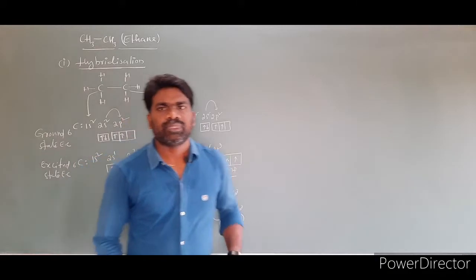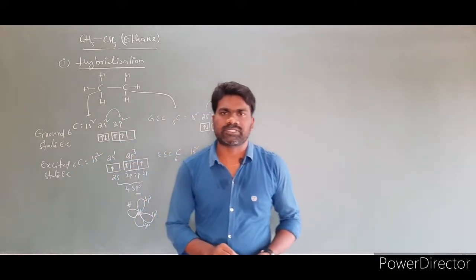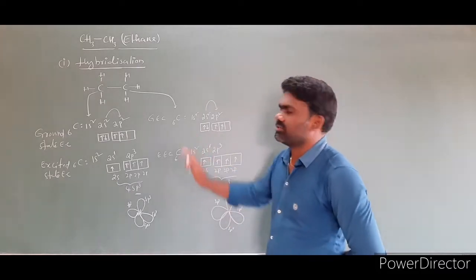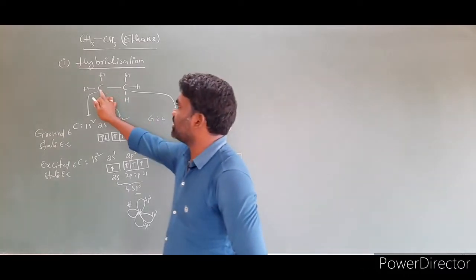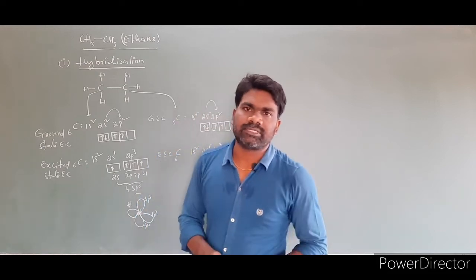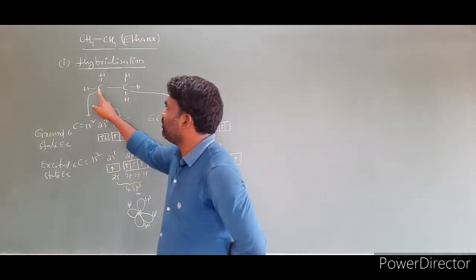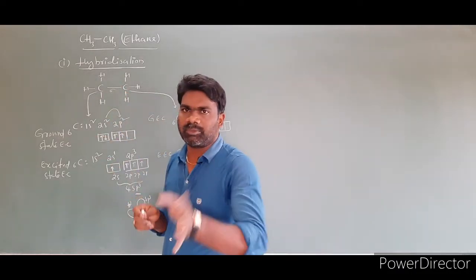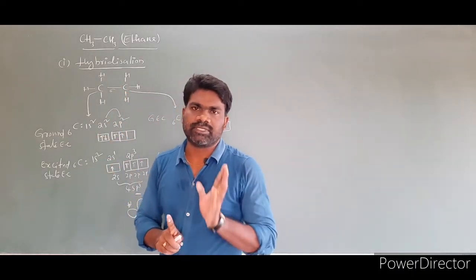So this is the hybridization step. The first step is the hybridization step. Now even by looking at the molecule we can tell the hybridization. This carbon is undergoing sp3. How many sigma bonds are there? The number of sigma bonds is its hybridization. This is the first one. The first bond between any 2 atoms is always a sigma bond.